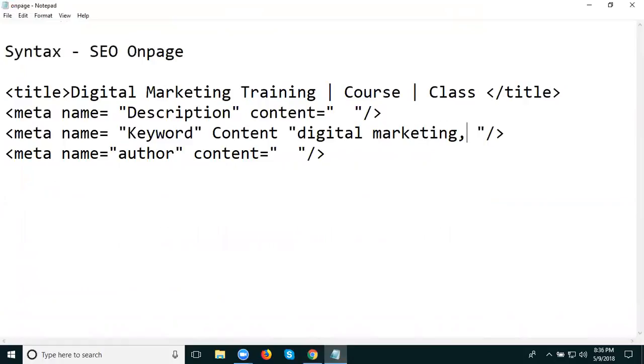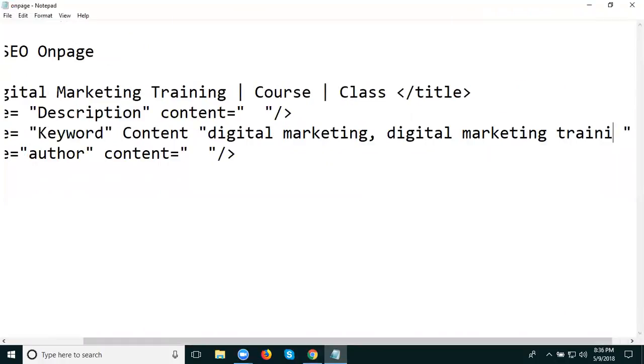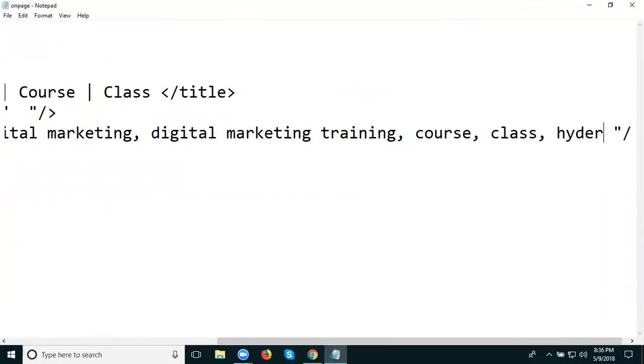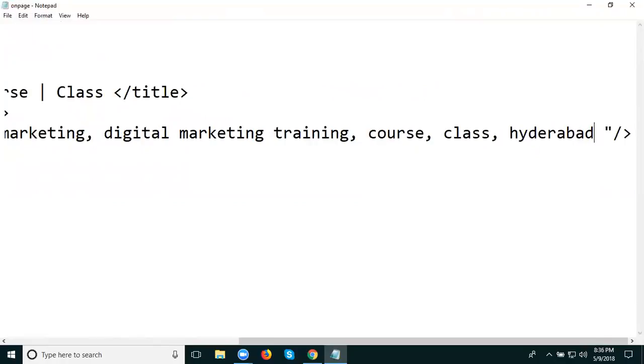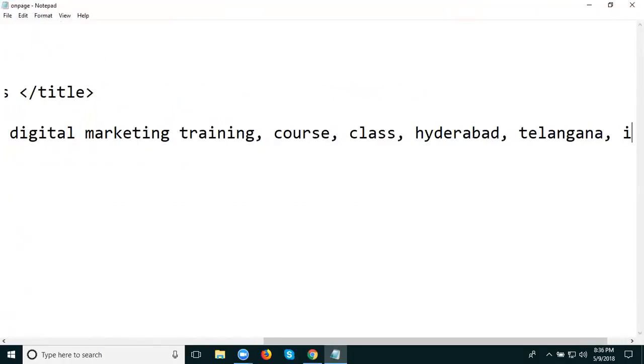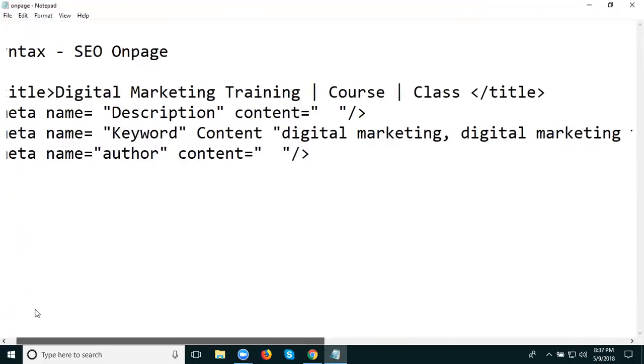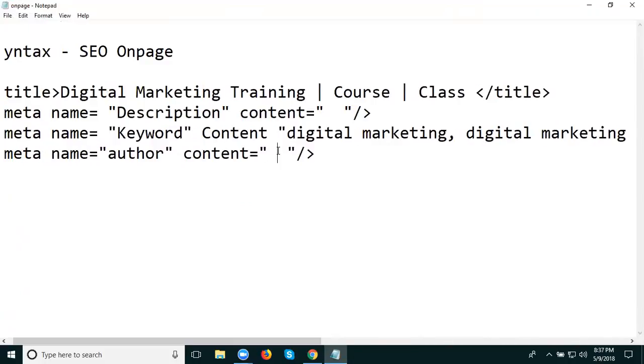Digital marketing is one keyword. Next, digital marketing training, course, class, located in Hyderabad. Is it called keywords? The last one is the author name, which is nothing but abc.com, my website. One is title, second is description, third is keywords, fourth is author name.